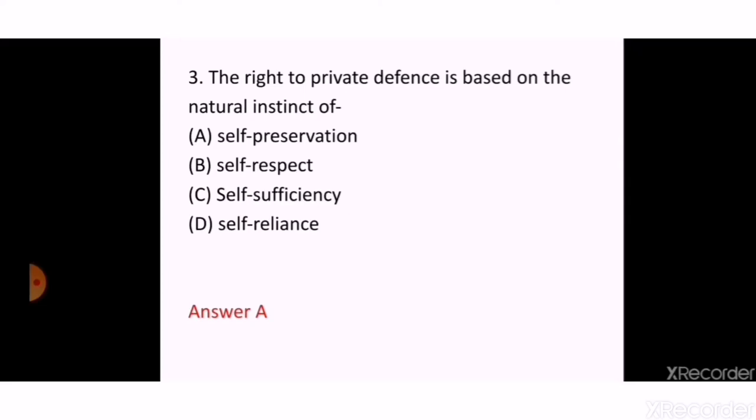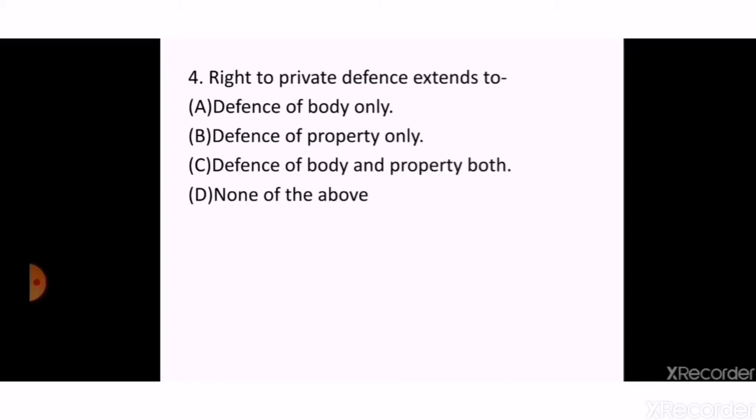The next question is, right to private defense extends to A. defense of body only, B. defense of property only, C. defense of both body and property, D. none of the above. So the right answer is, I hope you all know the answer, because I have told you in the earlier explanation. So the right answer is answer C, that is defense of body and property both. The next question is,